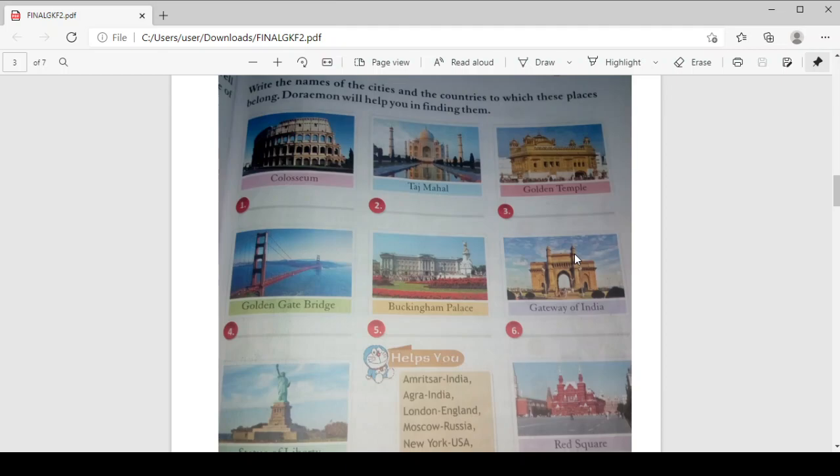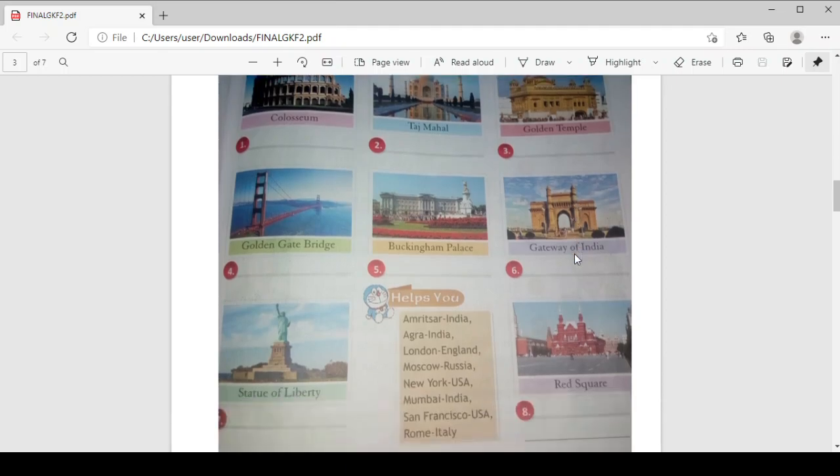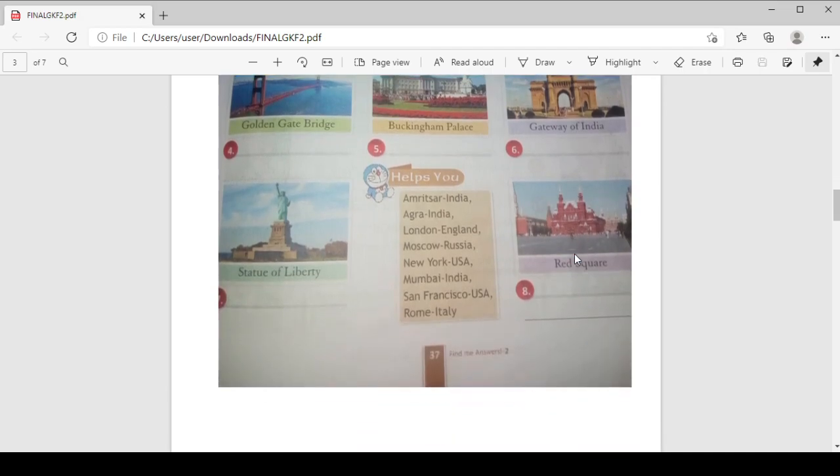The same way, San Francisco is in USA, Golden Gate Bridge, number 4. Number 3, Golden Temple, as we have done, Amritsar, India. Buckingham Palace, number 5, London, England. Gateway of India, Mumbai, India. Statue of Liberty is in New York, USA, and Red Square is in Moscow, Russia.